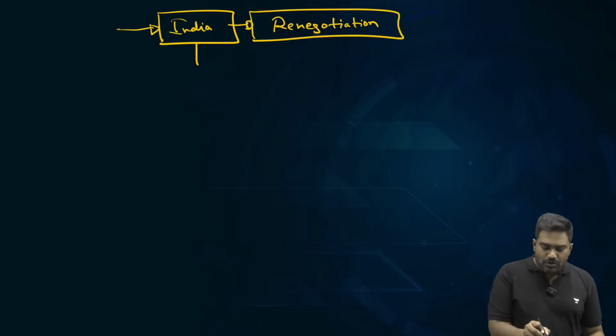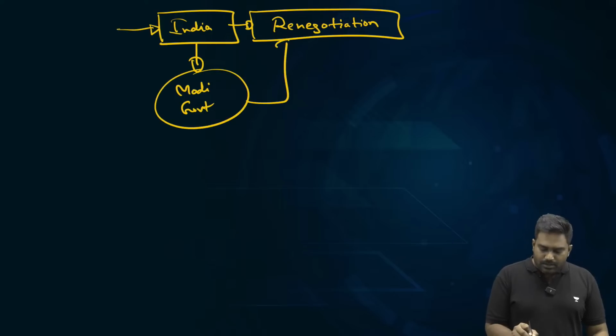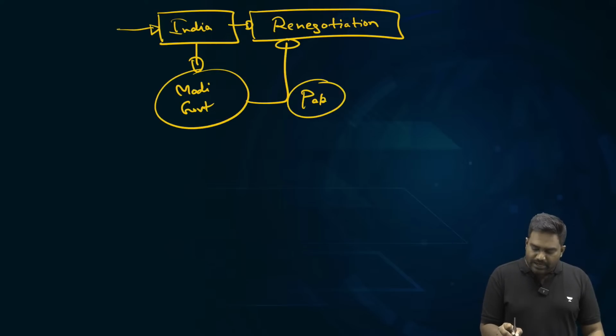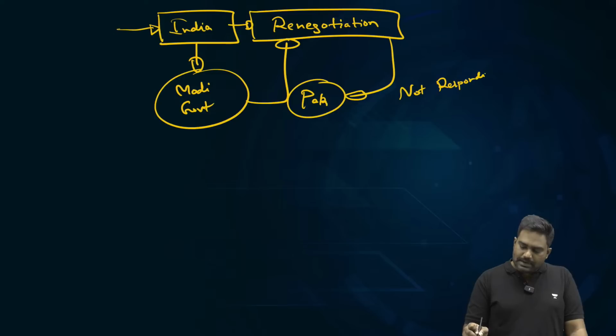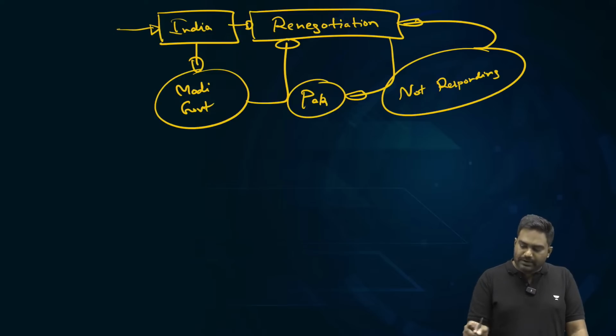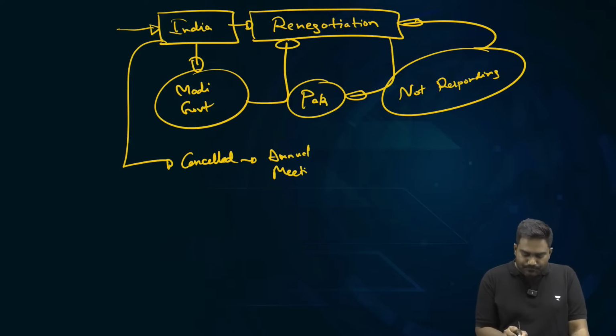But one change that we are noticing is that the Modi government has issued a notice to Pakistan to renegotiate the treaty. And Pakistan is not responding. Pakistan is not replying back. It's not agreeing to a renegotiation. So recently what India did was, we cancelled the annual meeting of the Indus water commissioners.